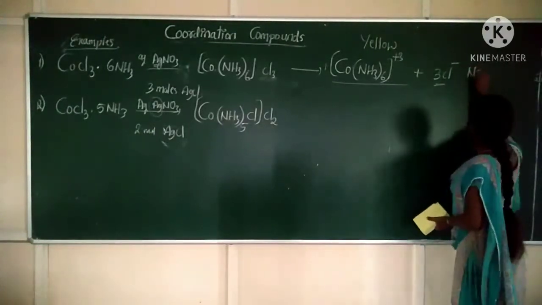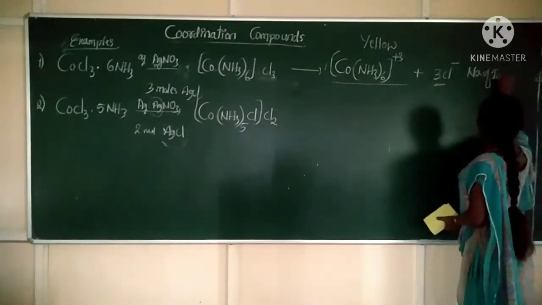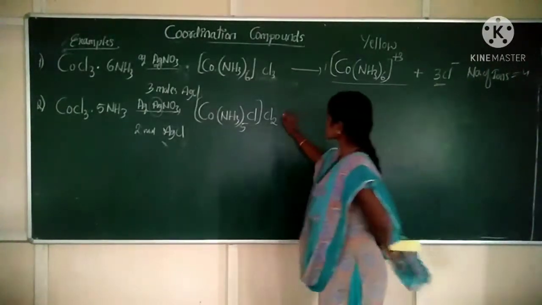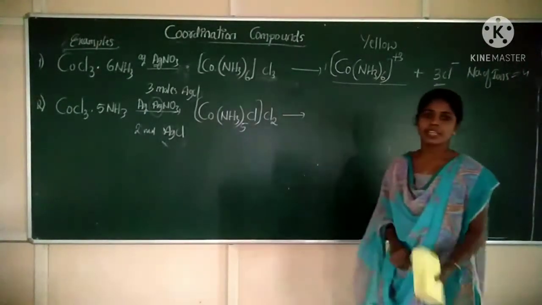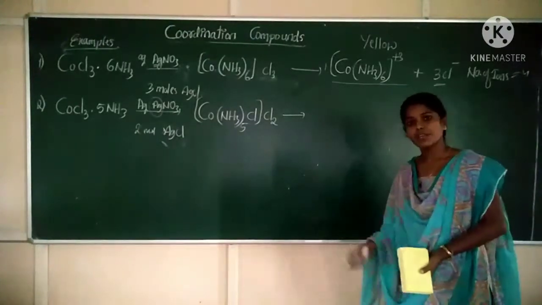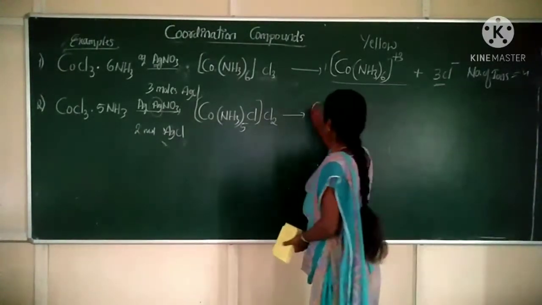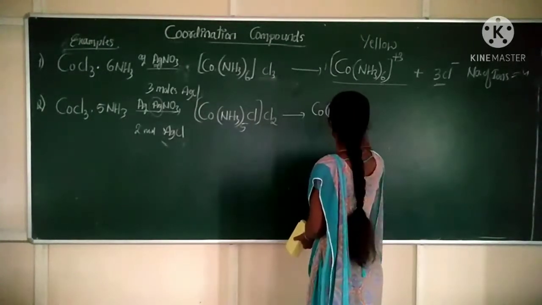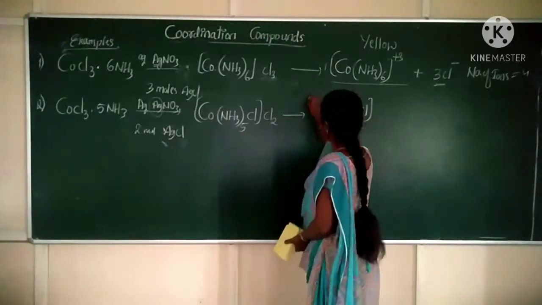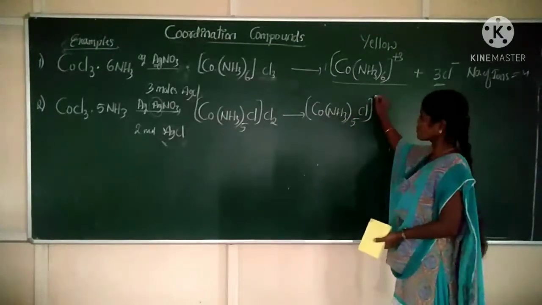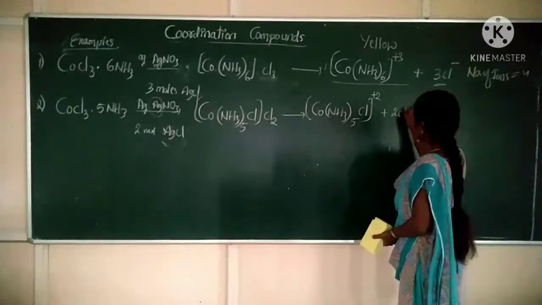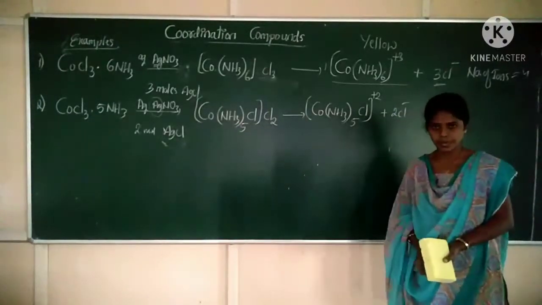Here the number of ions is 4 in the first case. Now this coordination compound undergoes ionization and forms what? [Co(NH3)5Cl] and, on a coordination compound, what must be the charge? It is plus 2, with 2 Cl minus ions. Okay.